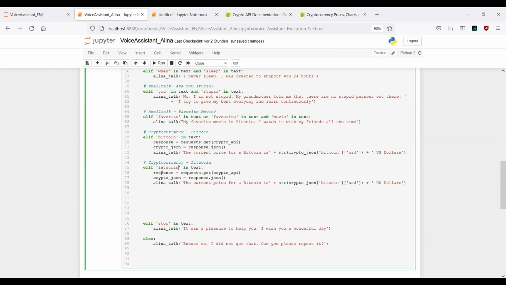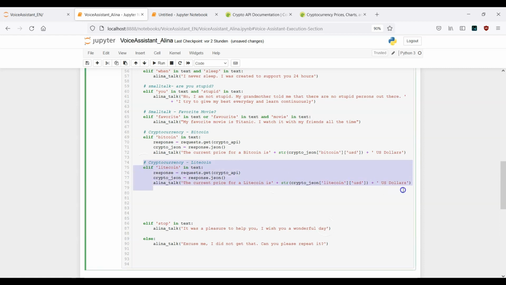So Litecoin is our keyword. The rest is the same. The current price for a Litecoin is, and now we also need to replace this key here with Litecoin. USD will be the same, and this is it for this moment.